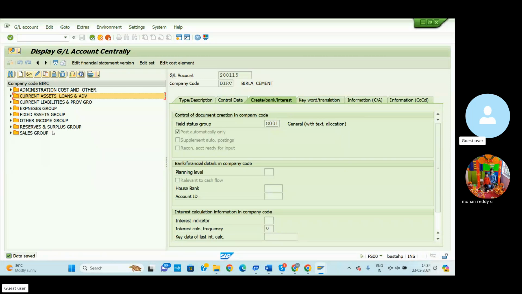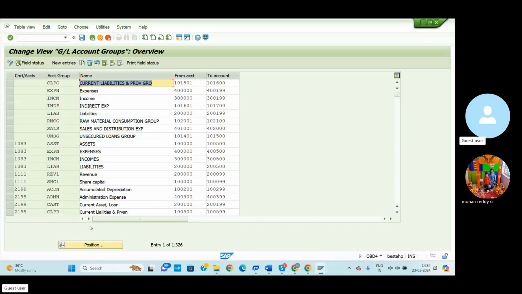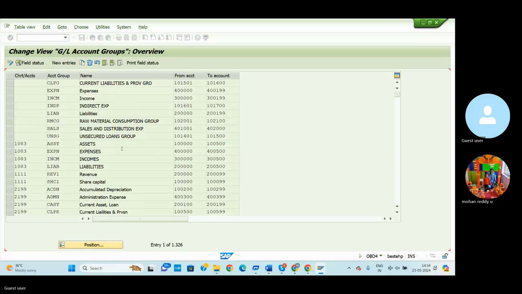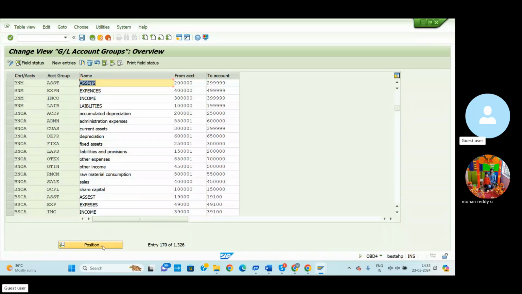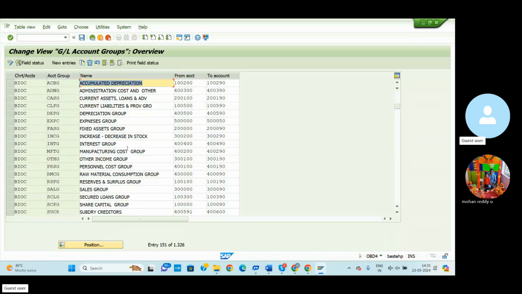We already assigned the GL groups number range, so we can check the T code OBD4. Go to the new section using OBD4. Then automatically here we can select our company code BIRC. Click here. Once again, the chart of accounts: our company's chart of accounts is BIOC. So select here and click here. So under the BIOC chart of accounts now.